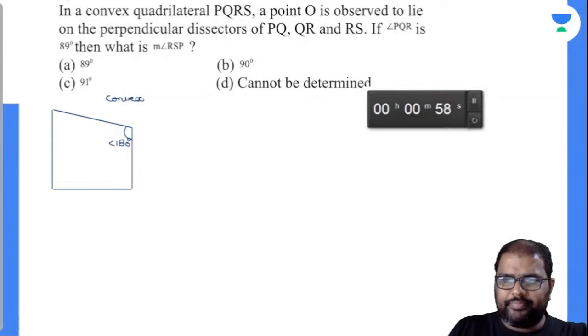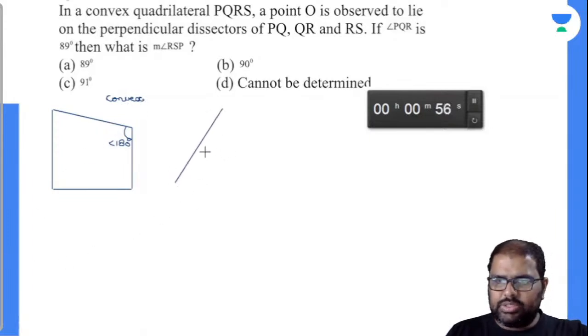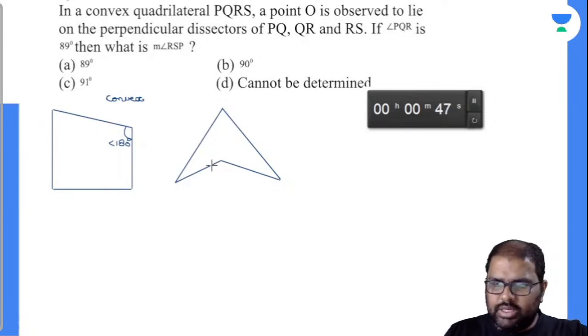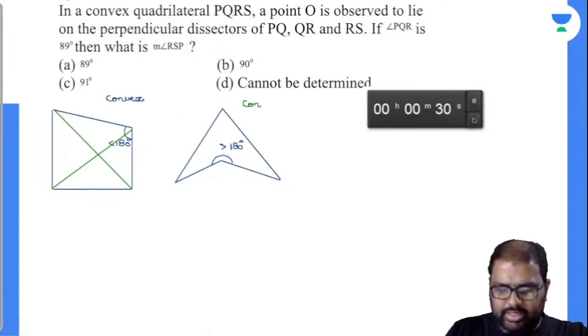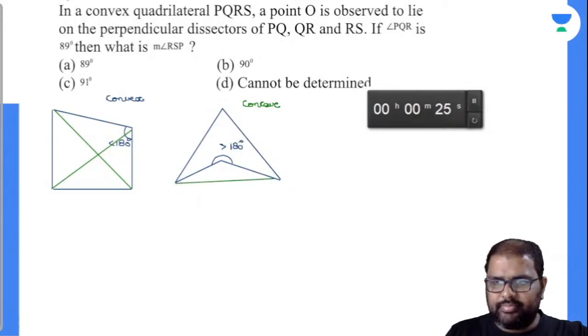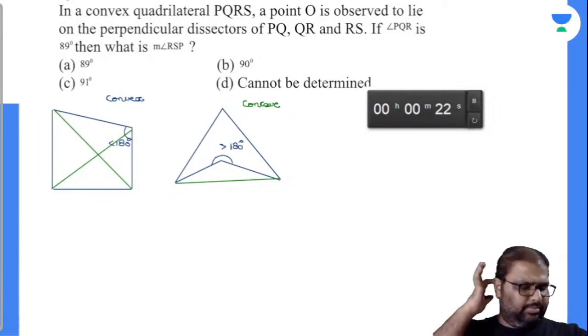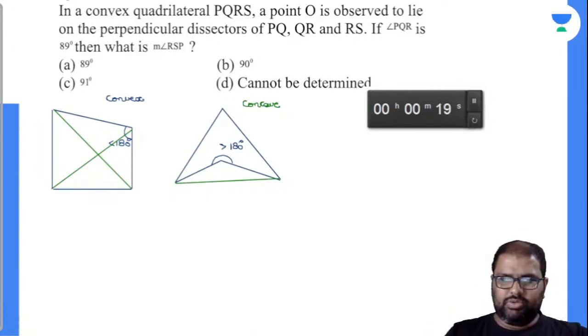It's a polygon. Now see here, I can take down this one. Now this is also a quadrilateral, but this is a concave quadrilateral. Am I right or wrong? So see here, concave. This is more than 180 degrees. And see here, in convex, both diagonals will be completely inside the quadrilateral only. Am I right or wrong? In concave, how it will be there? I am writing down each and every point here. Now you should answer this, right? So here one diagonal will be outside the quadrilateral. Am I right or wrong? Yes. So what's the answer there now?